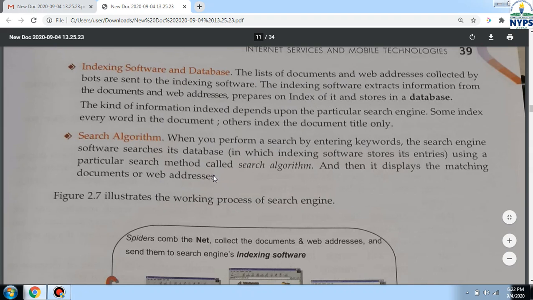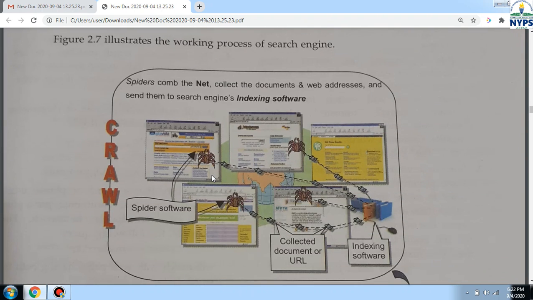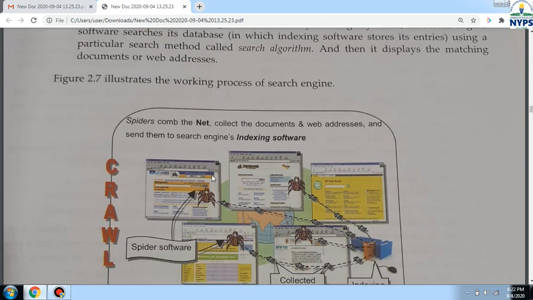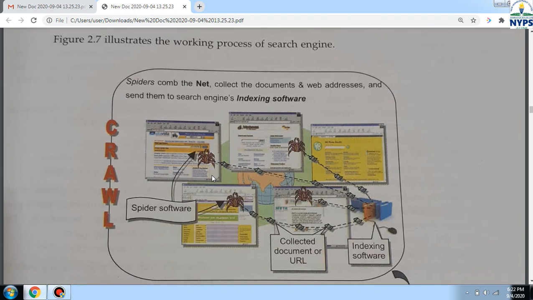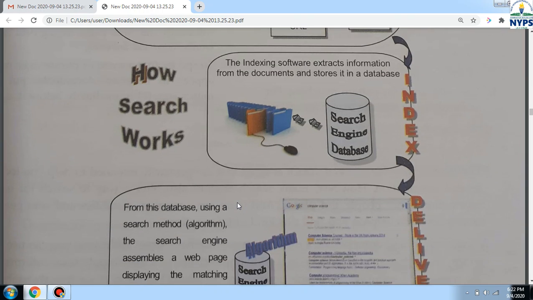Then search algorithm. When you perform any search by entering keywords, the search engine software searches its database using a particular search method called a search algorithm. So the basic search will be done with the help of this search algorithm. Matching addresses will be shown to us through this search algorithm. So in this figure you can see the spider is there. It is collecting the URLs, then it is sending all the URLs to the database or indexing software. Then the indexing software is showing us that result through the search engine.